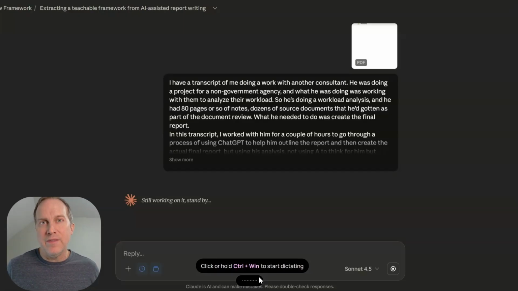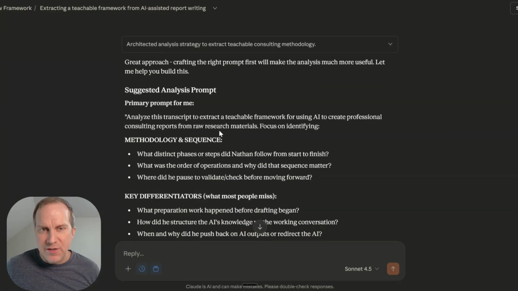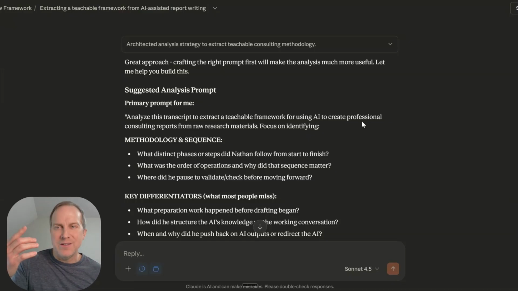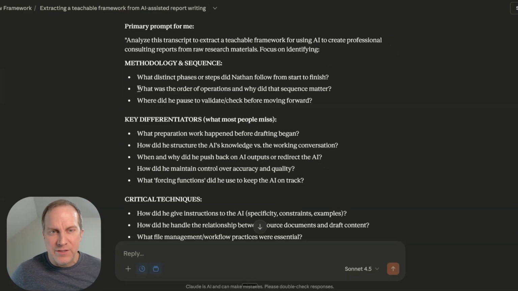So that's why we got this transcript or this prompt to help us create that. It takes that, so it's going to give me the prompt. It's going to say, analyze a transcript to extract a teachable framework. Actually, I included the transcript above. I didn't need to do that. Actually, now is when I'm going to add the transcript.